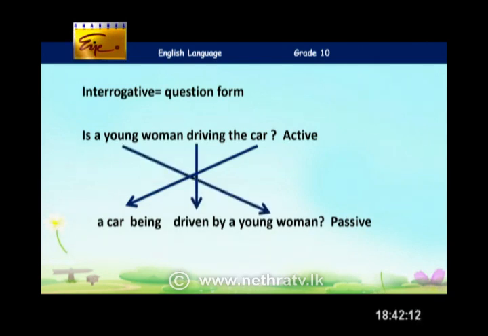Then we use the past participle form of the verb. Drive becomes driven. Then we put the doer at the end of the passive voice sentence, by a young woman. But as it's a question, we have to use the be form at the very beginning of the passive sentence. So, is a car being driven by a young woman? Because car is singular, you have to use the be verb, correct form is.